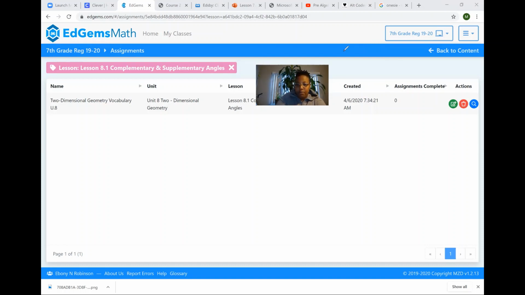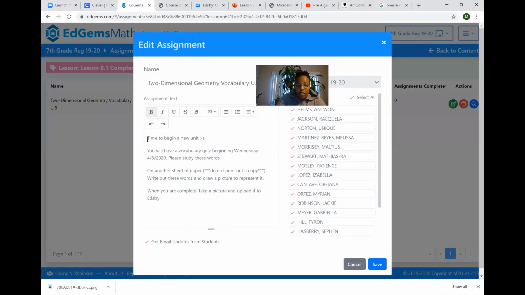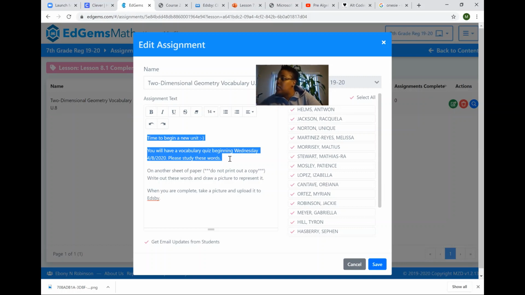All right. So like I said, here's your assignment. If you click on the assignment, you should see these directions. Time to begin a new unit. You will have a vocabulary quiz beginning Wednesday, 4/8, because today is the 6th. So you'll have a vocabulary quiz beginning Wednesday, 4/8.